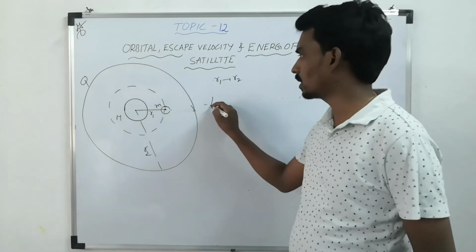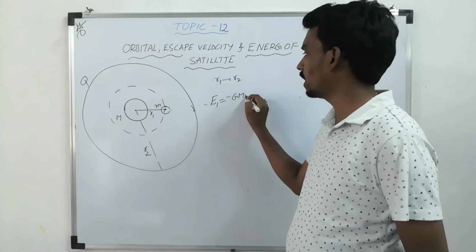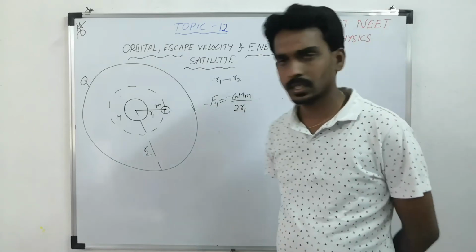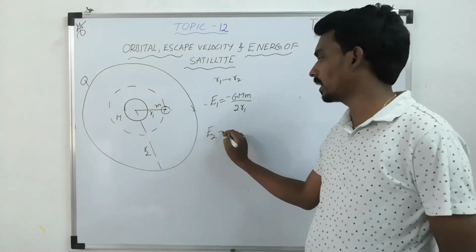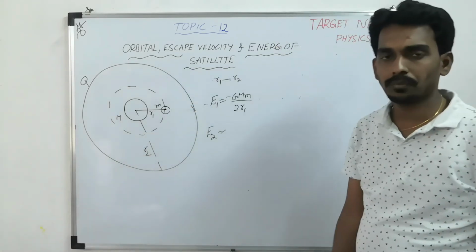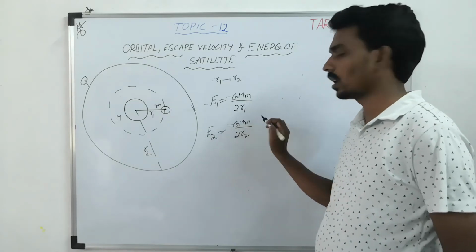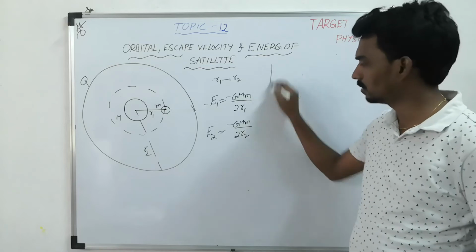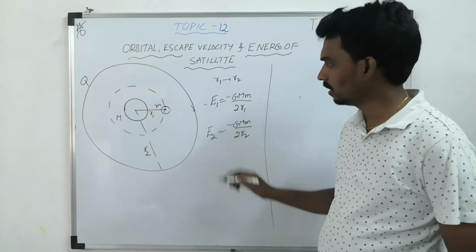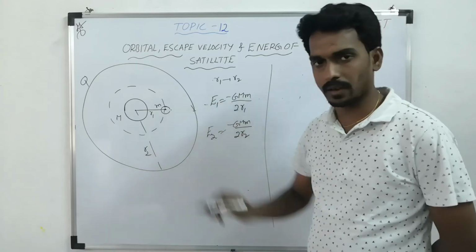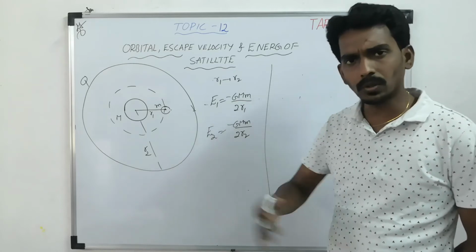Now just now we have calculated the energy of a satellite in a particular orbit. Consider the first path. What is the total binding energy of the satellite? Minus GMm by 2r1, as the radius is r1. Now what is the final binding energy in the shifted path? Minus GMm by 2r2. Similarly, this was the energy it was having, then it became this much. So to shift, you have to do some work.